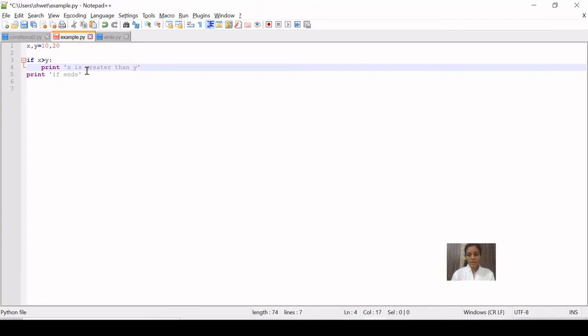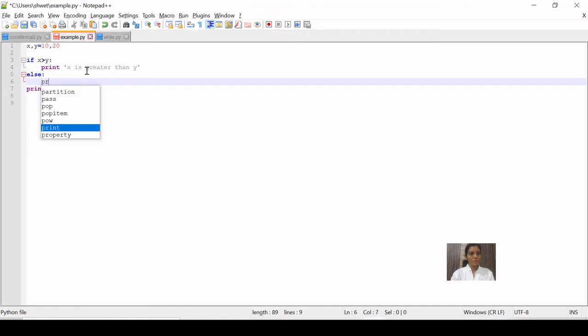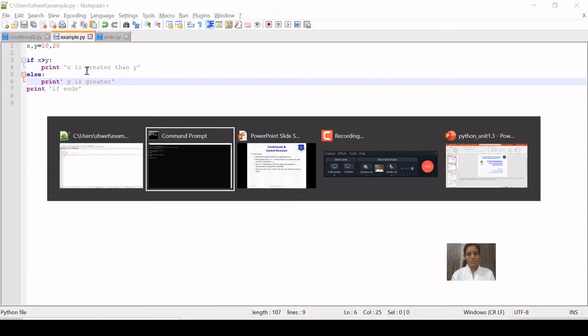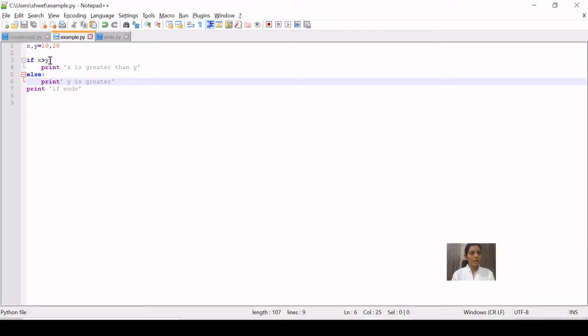In the else part, again a block, we print y is greater, and again if ends. In this example y is greater, because y is assigned the larger value, 20.